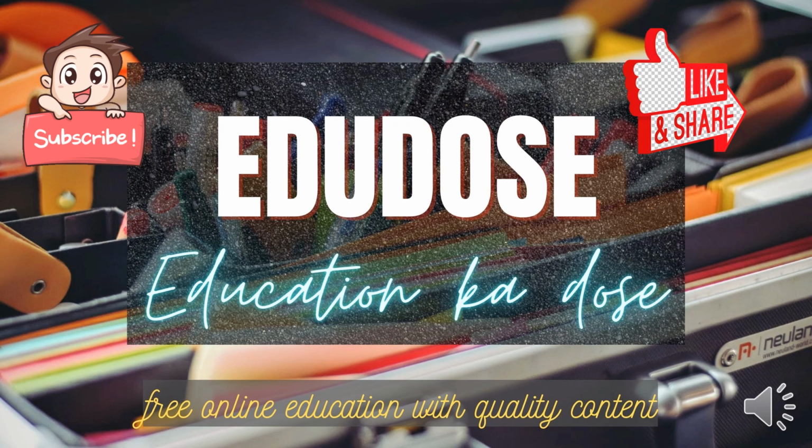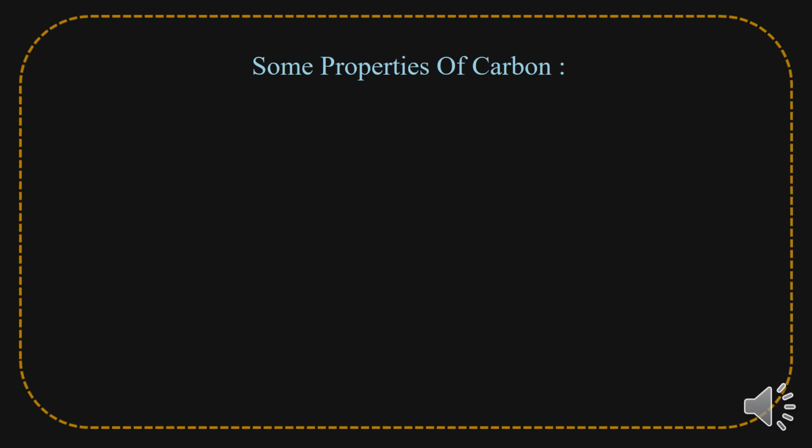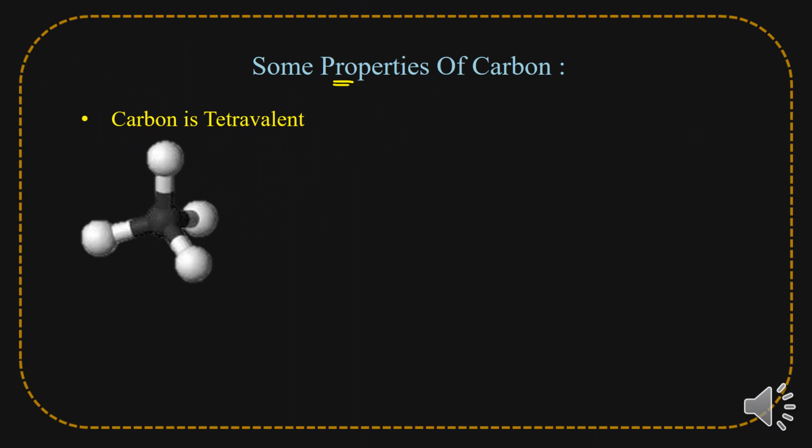So let's move forward. The properties of carbon: the basic and first property of carbon is what? That carbon is tetravalent. So what does tetravalent mean? In this lesson, the first property we will discuss in depth, and the last two properties we will discuss in another part. For tetravalent, I'll give you just an overview. Tetravalent means that the valency of carbon is 4. We will discuss how carbon gains valency 4 in depth in the later class.